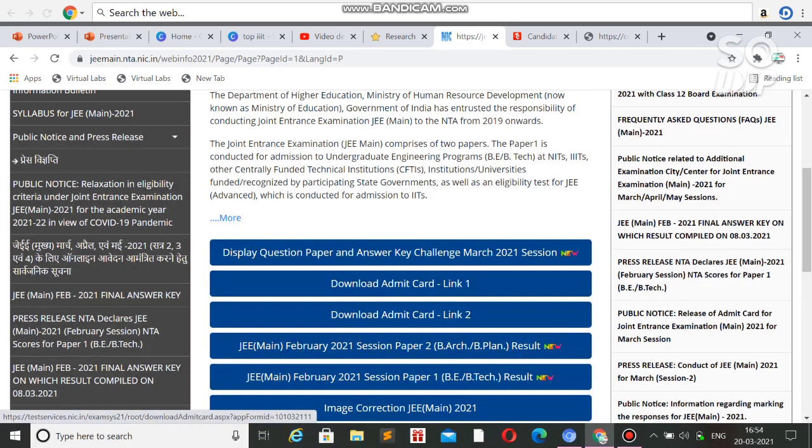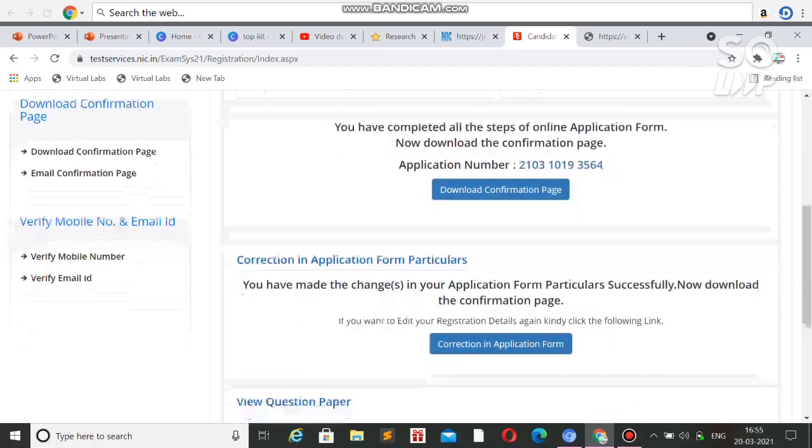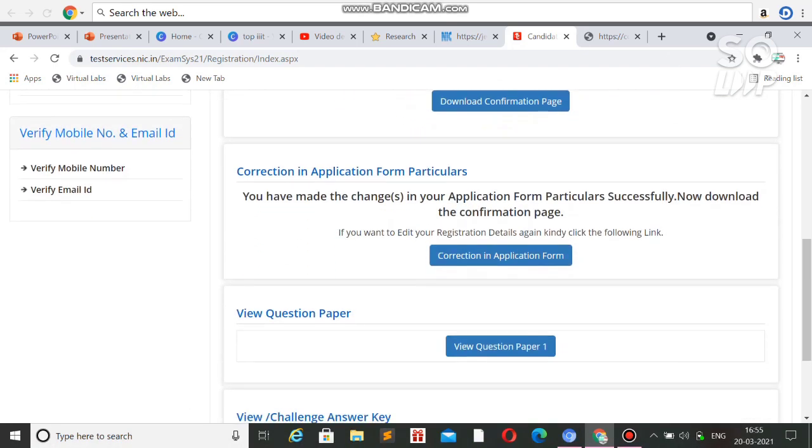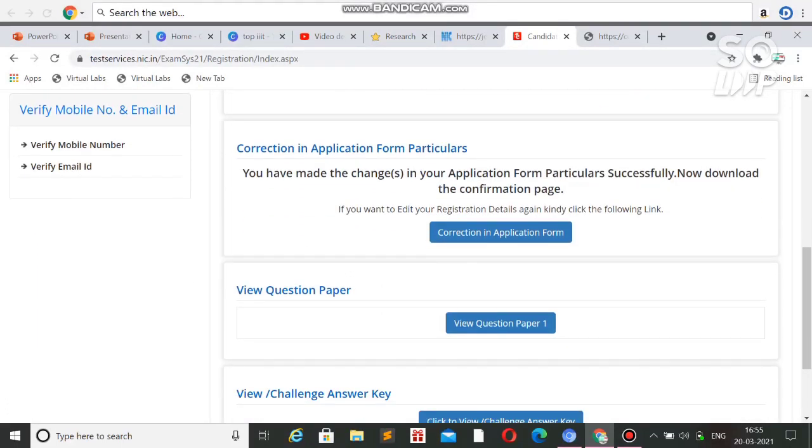Just for checking the answer key and your question paper, you need to click here. After clicking here, you will be asked to log in. I am already logged in. After login, there is also an option for correction in the application form. If you need any correction, such as the category certificate, or you want to change the category or anything, I have already made a video in which I have shown live how to do the correction. You can watch that video also.